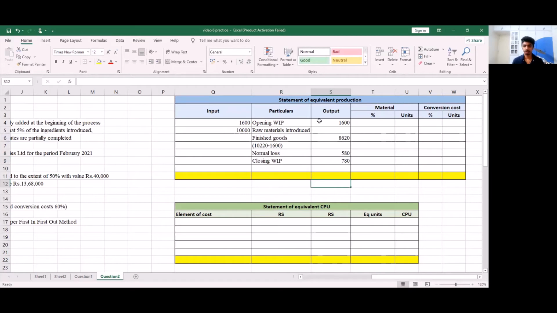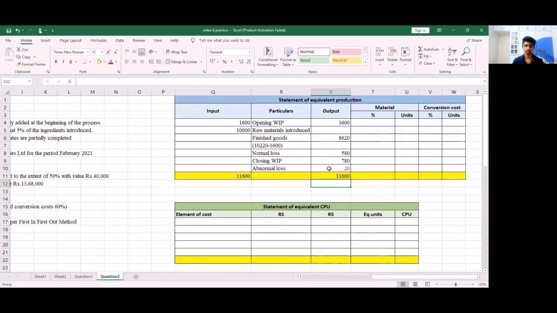Now that we're done with the output column, let's total both the input and output columns and see if they match. So on our input column, we already saw that we get 11,600. And as for our output column, our sum turns out to be 11,580. So this means the output column is short by 20 units or 20 kgs. So this is going to be an abnormal loss. So an abnormal loss of 20 units.